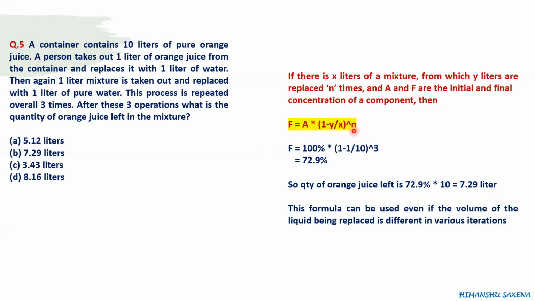How would it be used? Instead of raised to power n, you will do 1 minus y1 by x, where y1 is the quantity which you took out and replaced in the first operation, into 1 minus y2 by x, where y2 is the quantity which you took out and replaced in the second operation, into 1 minus y3 by x. While x remains the same, because ultimately the total quantity of the mixture remains the same, every time the value of y changes. So you just keep multiplying and you get the answer. This formula still remains the same. So regarding this question, our answer is B, 7.29 liters.